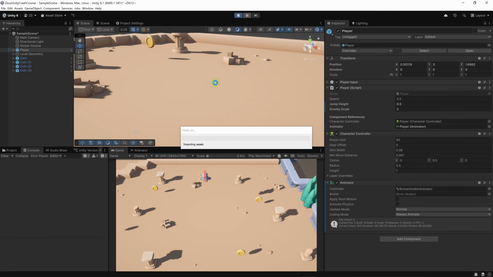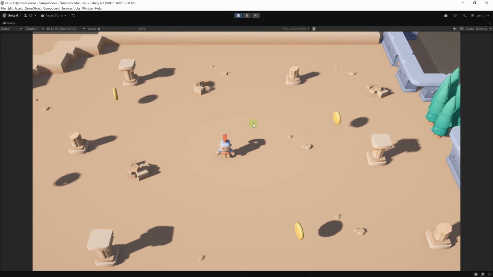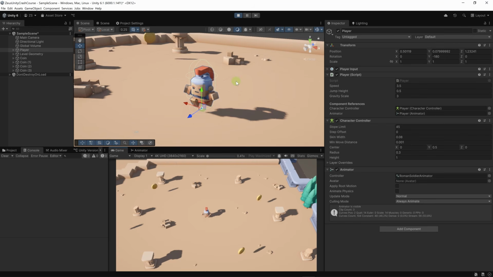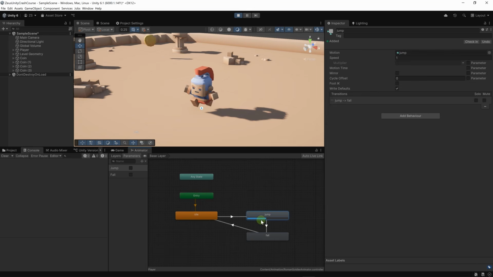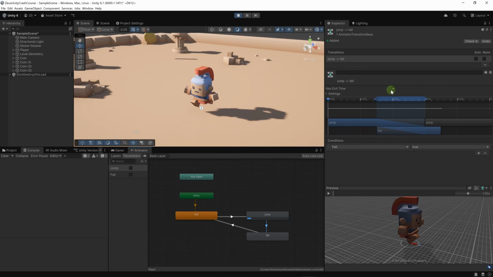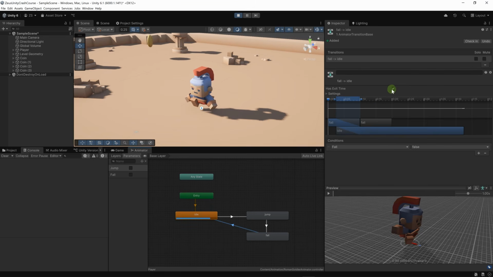And let's run the game to test this. We're playing the idle animation. I'm going to jump, then fall. Apparently it doesn't, let's go to the animator. Yeah, it doesn't transition to fall for some reason. I guess it's because we have has exit time here. Let's uncheck has exit time on this transition as well.